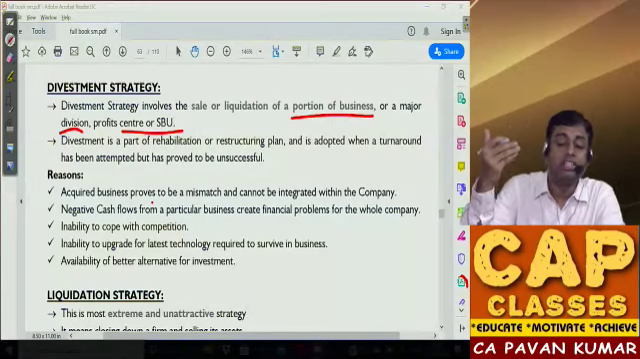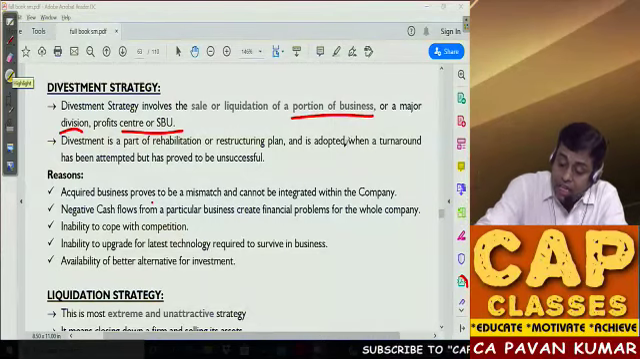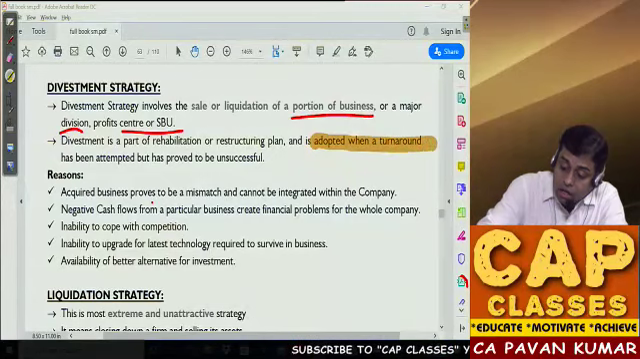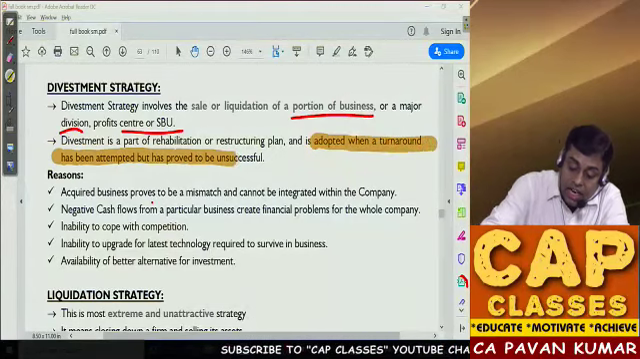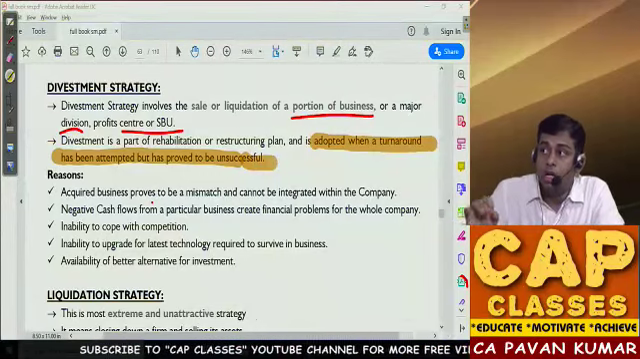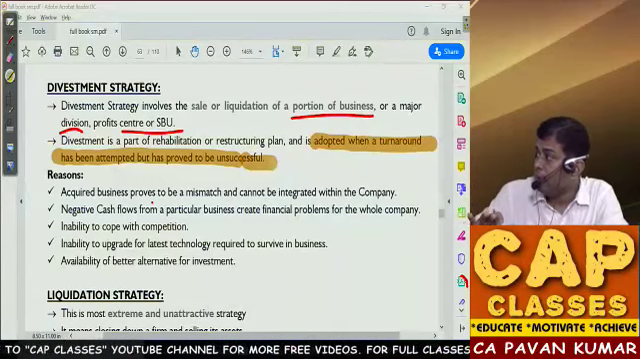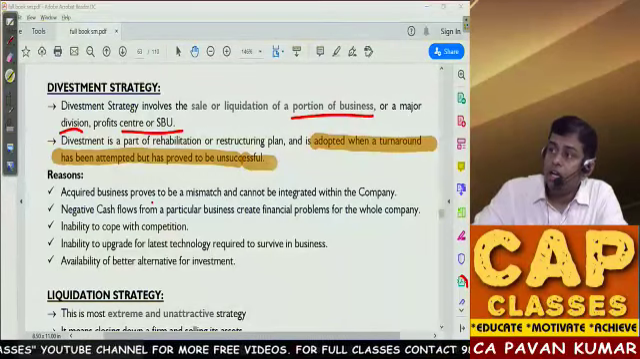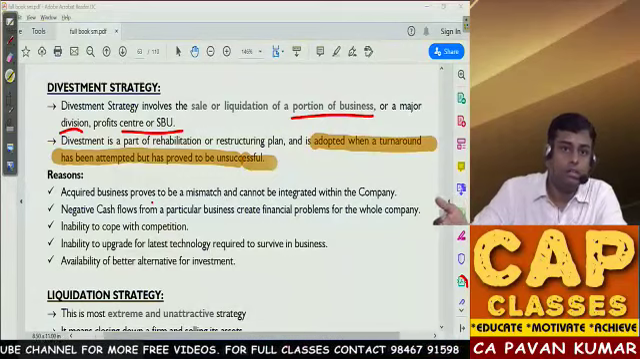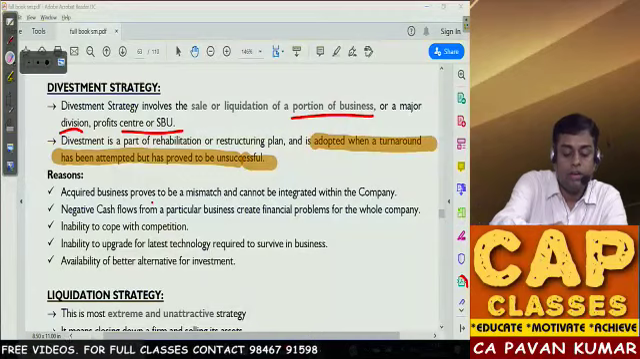Disinvestment is a part of restructuring plan and is adopted when turnaround has been attempted but proved to be unsuccessful. You applied turnaround strategy but you failed. Then what to do? Disinvestment. Disinvestment failed. Then what will you do? Liquidation.